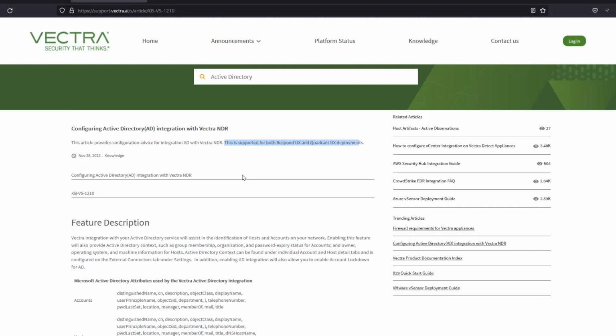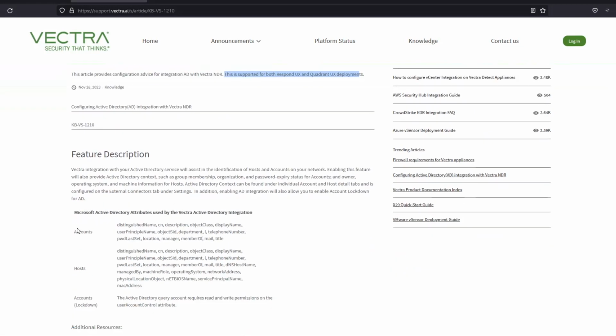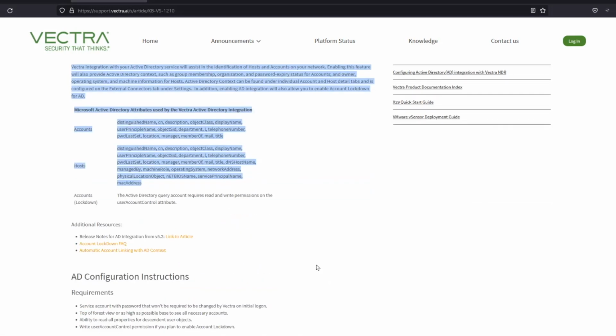The major advantage of having AD integration with Vectra NDR is that it provides more data points related to accounts and hosts in Vectra NDR. Another benefit is that it enables the account and host lockdown feature on AD from Vectra NDR.